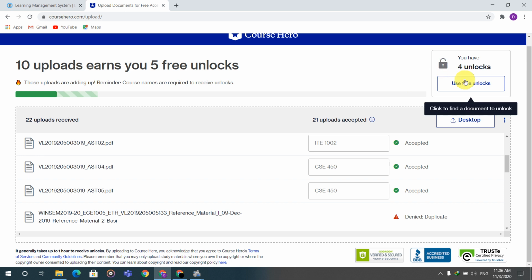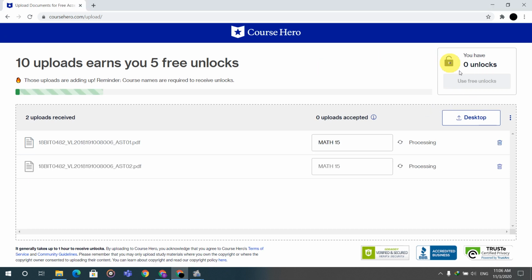After this is filled you will see this option available here. You can see in mine this option is not available. After this gets full, you will get this type of option.